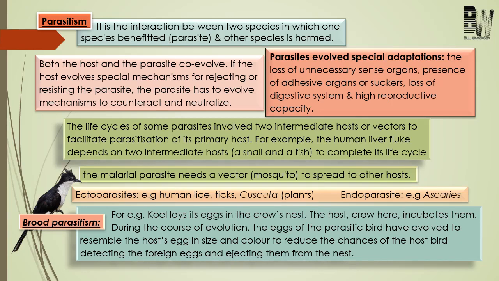But on the other side, the crow, that is the host, is harmed. Why is it harmed? Because it uses all its energy to incubate the egg of the parasitic bird. Like this, the parasitic bird, that is cuckoo, will be benefited. On the other side, the host, that is crow, will be harmed.